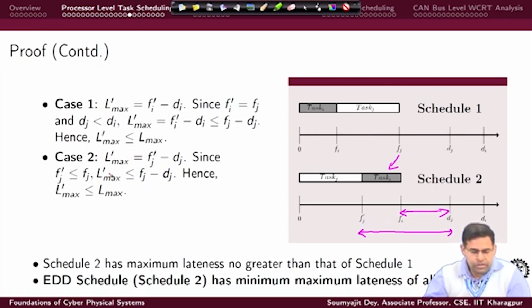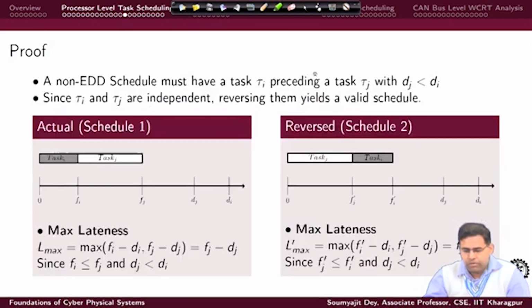So, in this case again I can argue that L max prime is less than or equal to L max. In effect, using both cases, we have shown that L max prime, the maximum lateness for EDD, is smaller than L max, the maximum lateness for non-EDD.